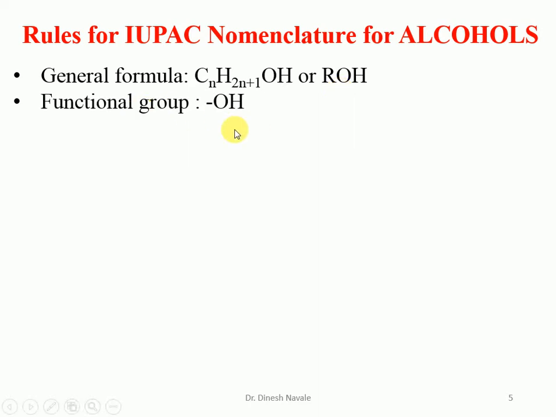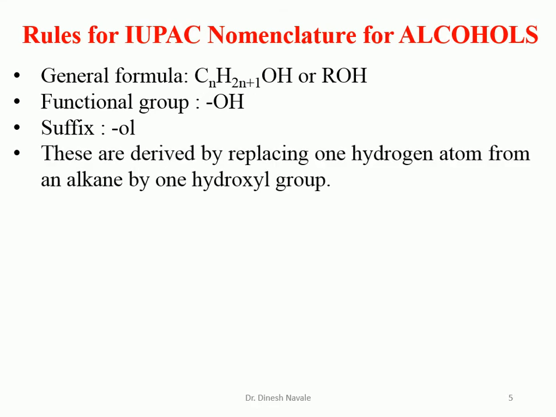So the functional group for the alcohol is the OH. The suffix will be the -ol. That means the -ane will be changed, so from the alkane we have to see how the nomenclature is going to change. These are derived by replacing one hydrogen atom from an alkane by the hydroxyl group. So the e of the alkane will be replaced by ol, so it is going to become an alkanol. While giving the IUPAC nomenclature for the alcohol, the e of the alkane will be replaced by ol.